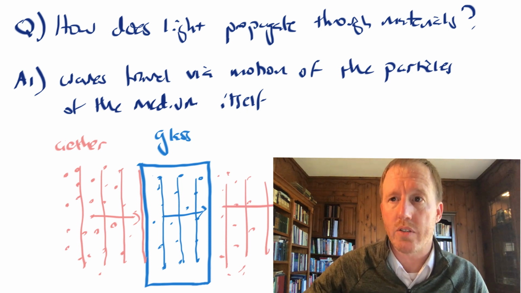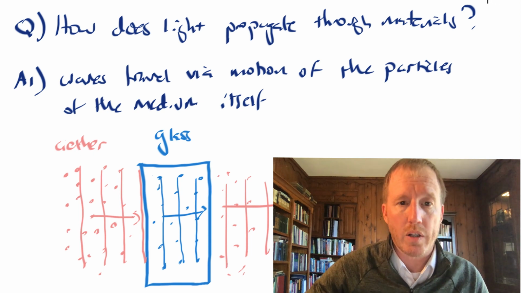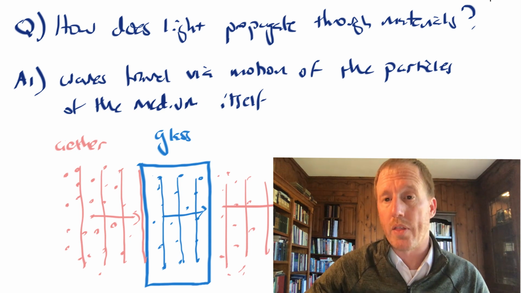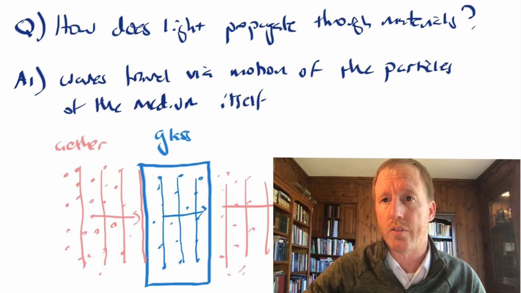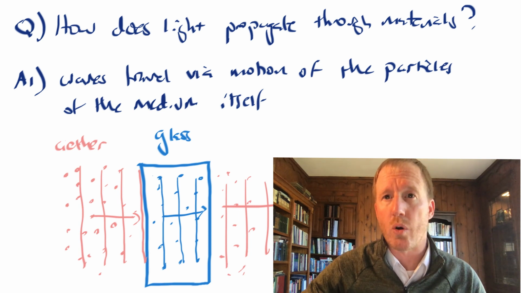Now, why does he say this is a plausible theory? Well, first of all, one reason why you might think it's not plausible is because glass seems to be a solid substance. So how could the particles of the glass move? After all, it seems like a block of glass moves as a whole, not the individual parts of it by themselves.